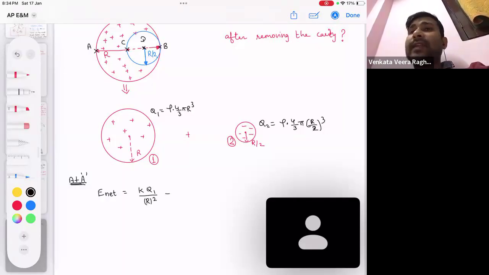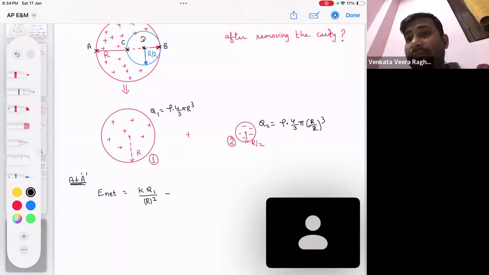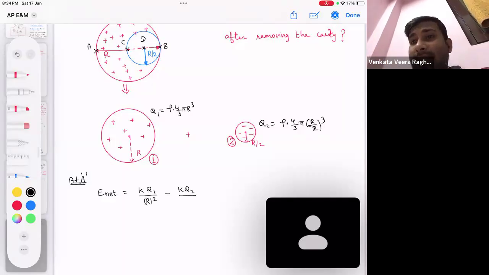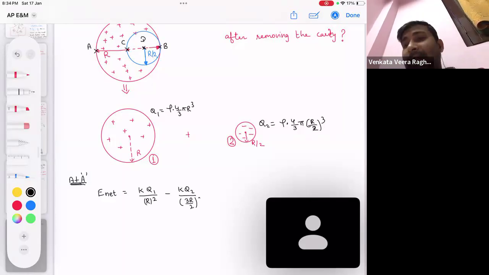Minus, for the second sphere, where is point A? Is point A outside the second sphere? Point A is outside the second sphere, right? The field outside the sphere is K Q2 by distance from center to that point. Whenever we calculate the electric field outside a non-conducting sphere, we write Kq by distance from center to that point. And is that distance 3R by 2? Please check the calculation carefully.